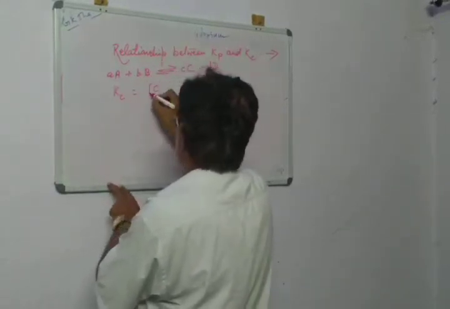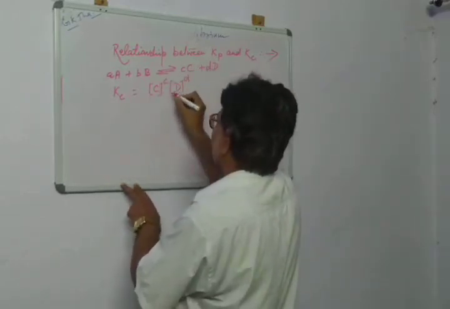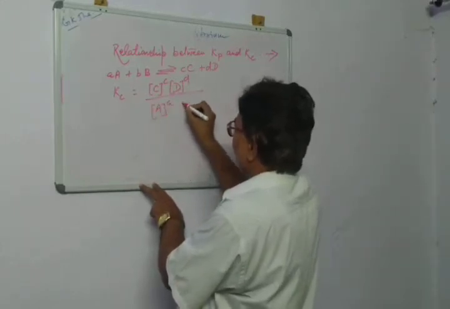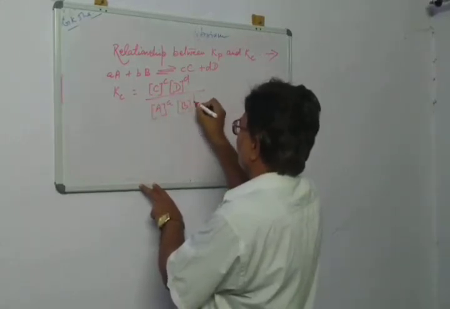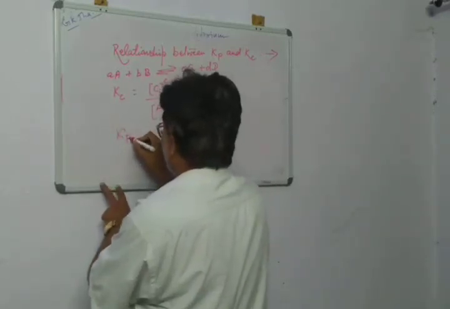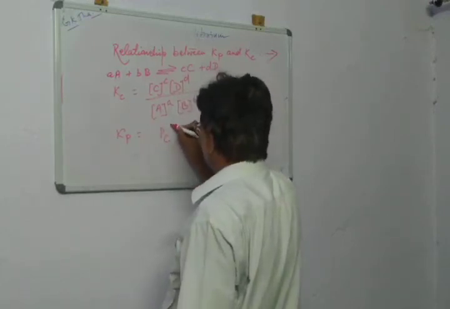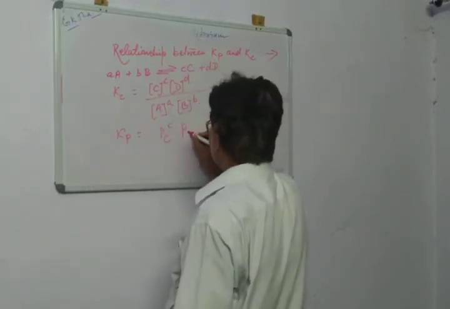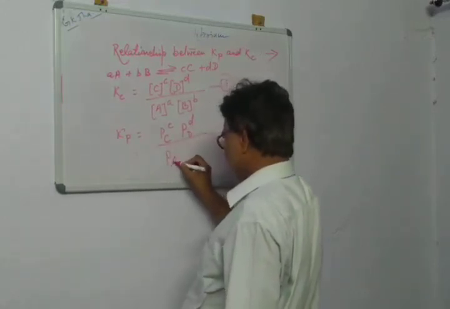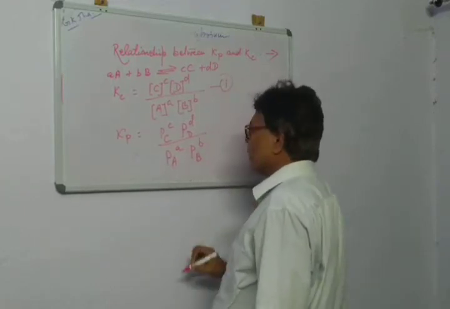Tell me what will be Kc? Kc will be the concentration of C raised to the power c multiplied by the concentration of D raised to the power d, divided by the concentration of A raised to the power a and the concentration of B raised to the power b. Now what will be Kp? Kp will be the pressure of C raised to the power c, pressure of D raised to the power d, divided by the pressure of A raised to the power a, pressure of B raised to the power b.